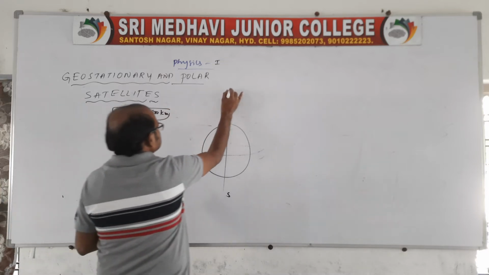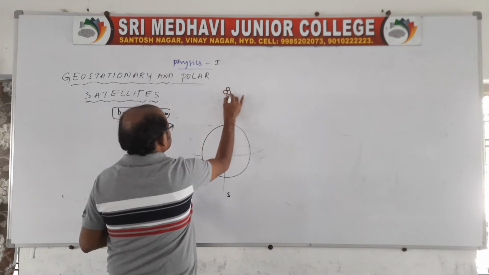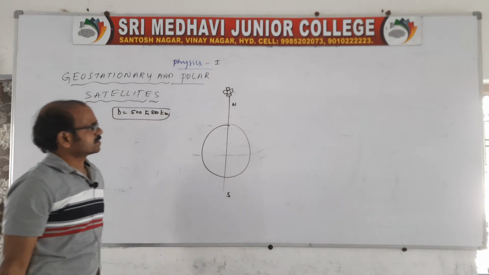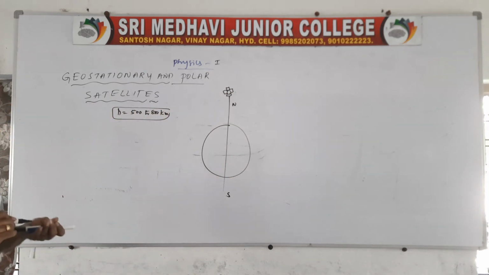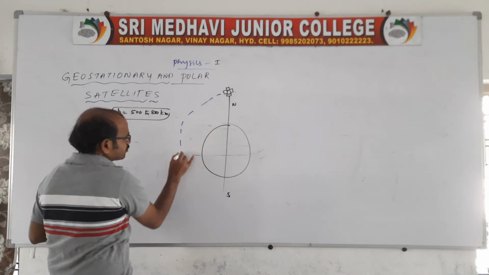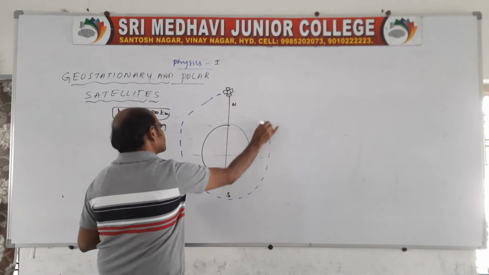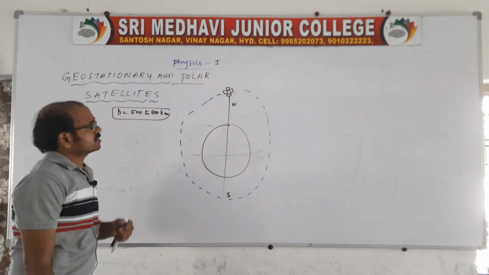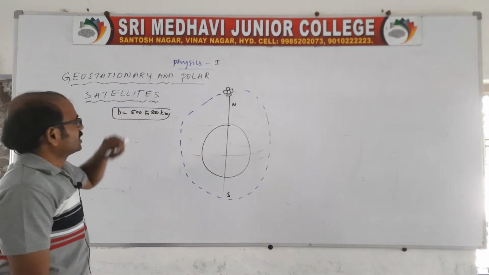This satellite always rotates about the poles. That's what we call a polar satellite.